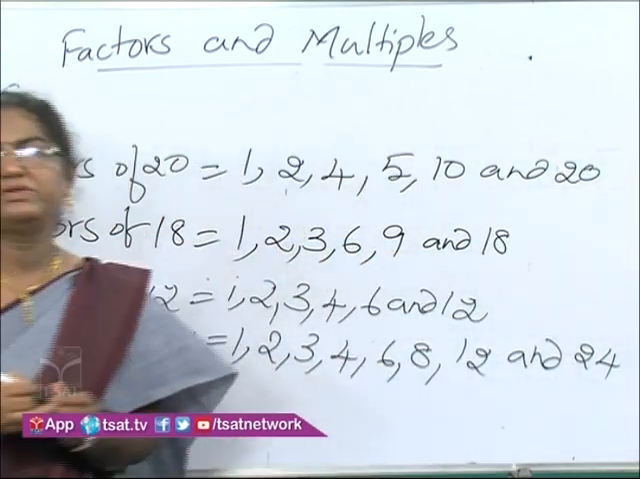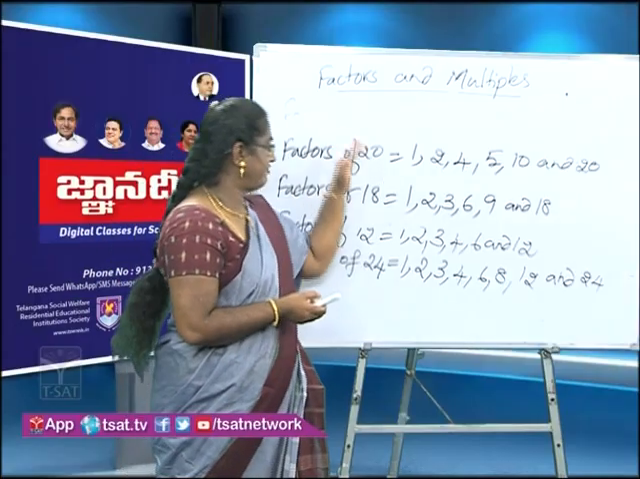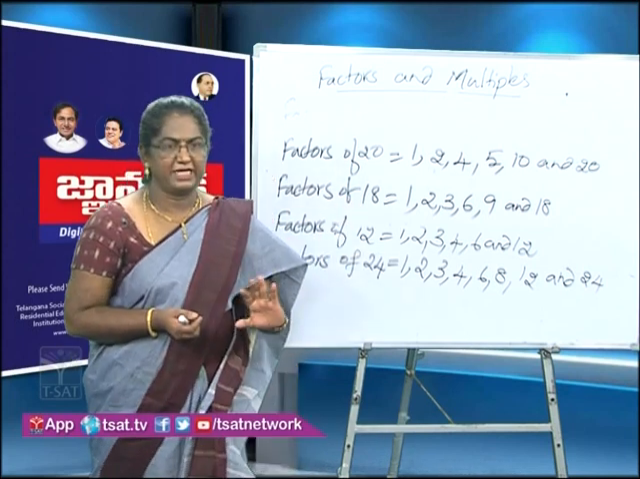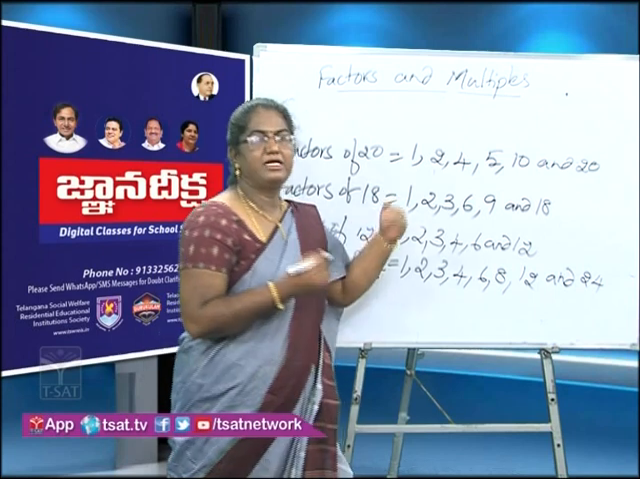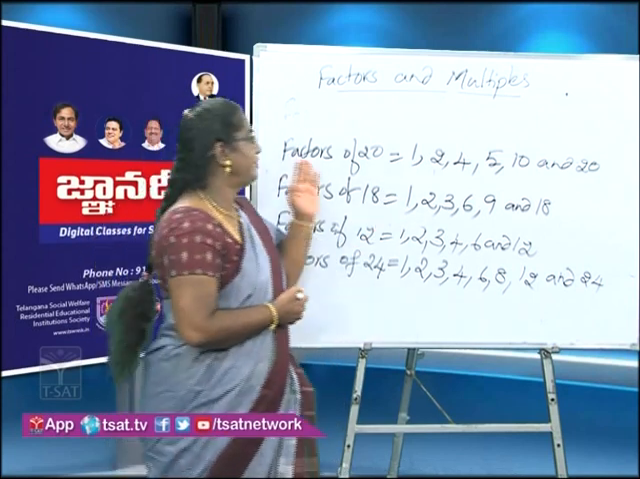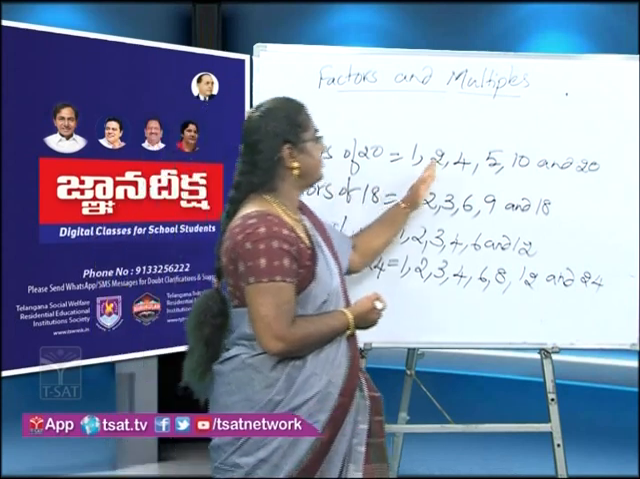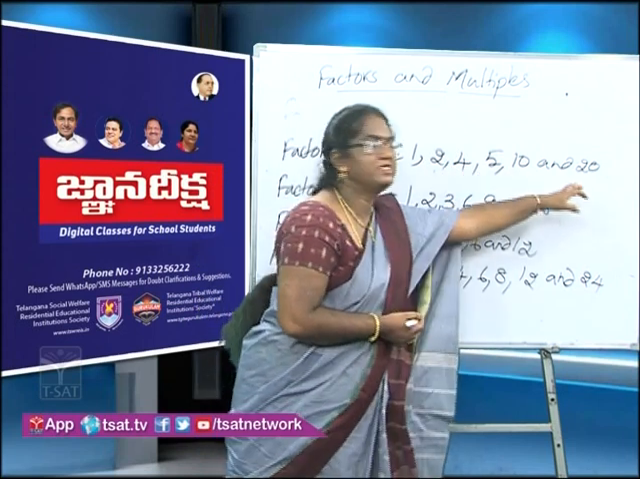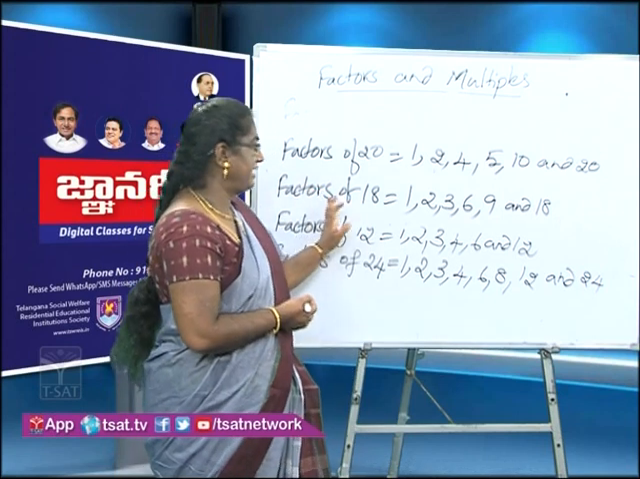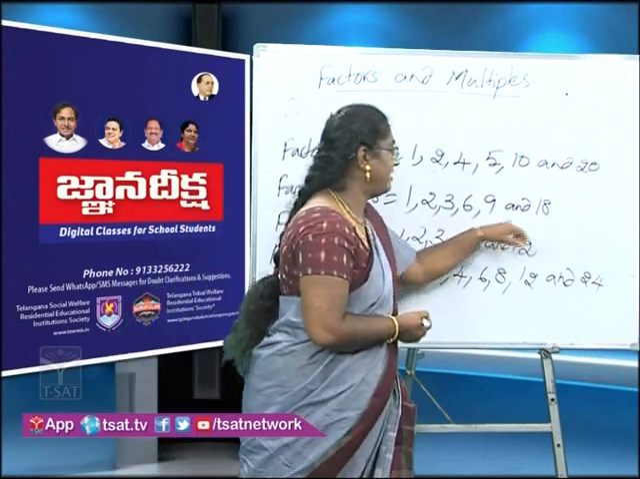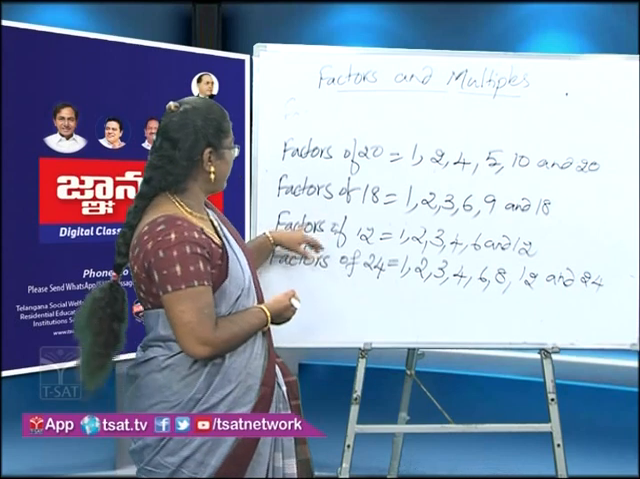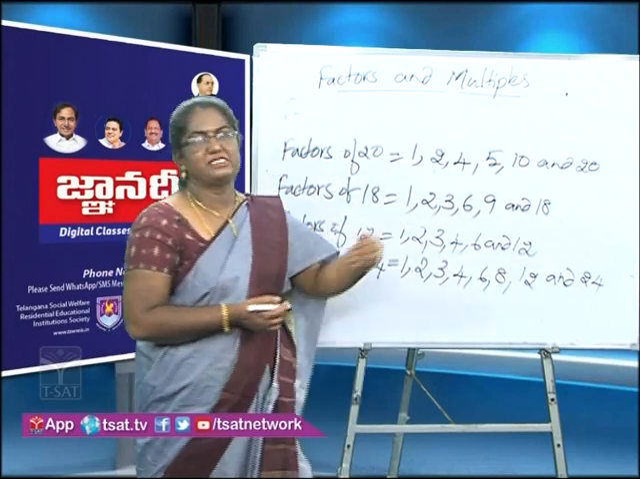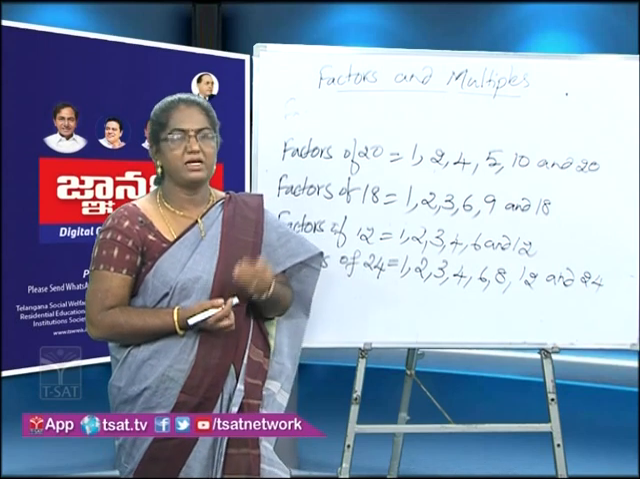If you observe these factors of numbers 20, 18, 12, 24, you will observe that the factors are limited. We can count them. Suppose factors of 20: 1, 2, 4, 5, 10, 20. So how many do we have? 1, 2, 3, 4, 5, 6 factors. Like that for 18 we have 1, 2, 3, 4, 5, 6 factors only. Again for 12, 1, 2, 3, 4, 5, 6. So like this, factors of every number are countable.